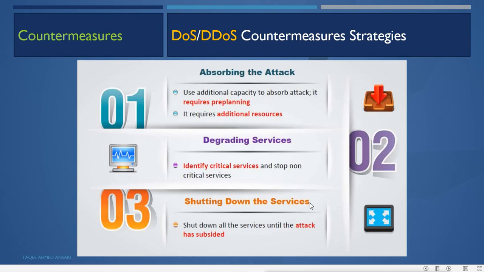Then shutting down the services. Shut down all the services until the attack has subsided. That means when the attack has been done, what do we try to do? We try to disable the services which we don't want. We only try to keep the critical services running. Now finally, if it is not working, then what do we do? We'll do the shutdown. All the services shut down and